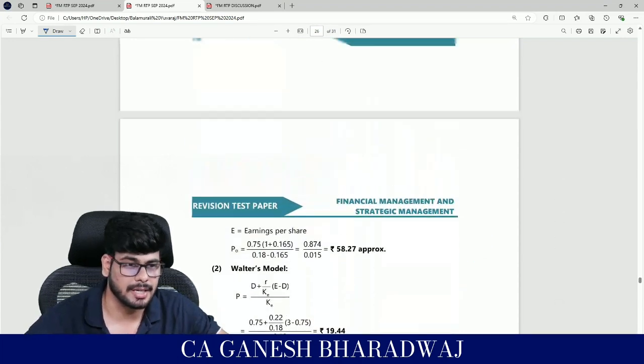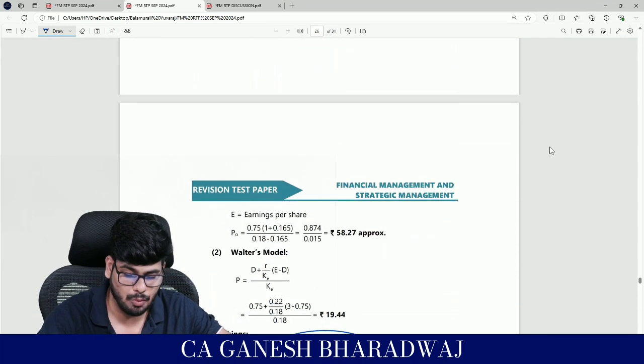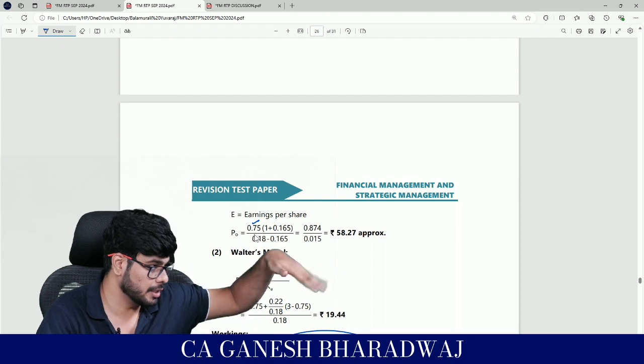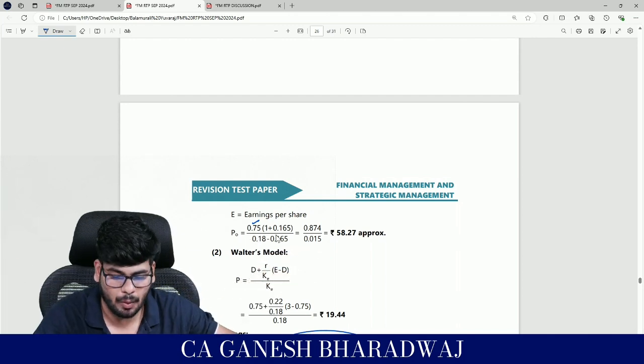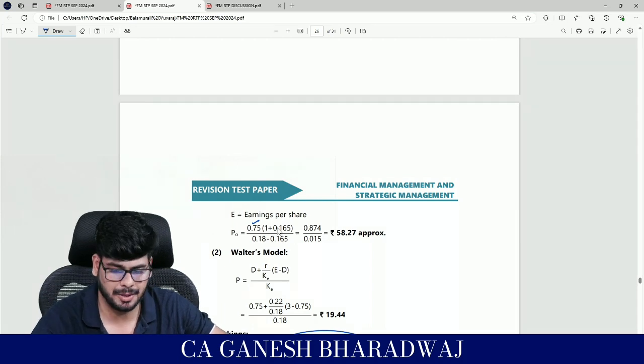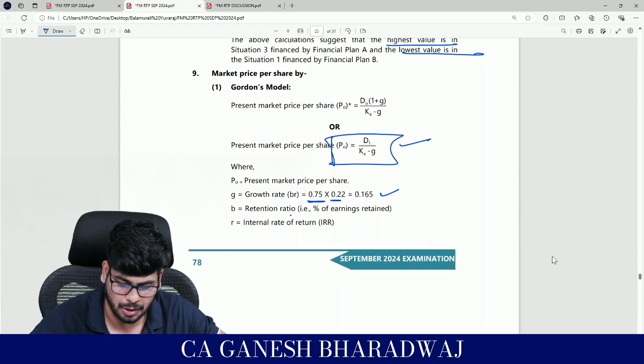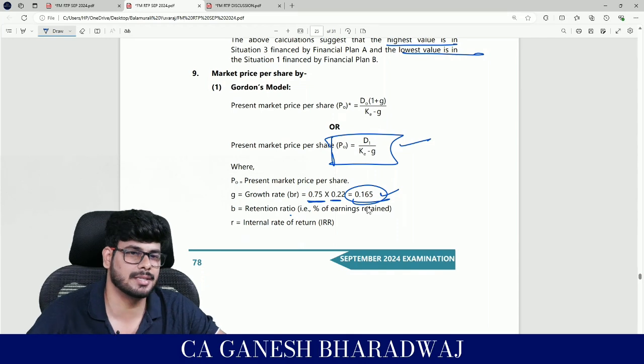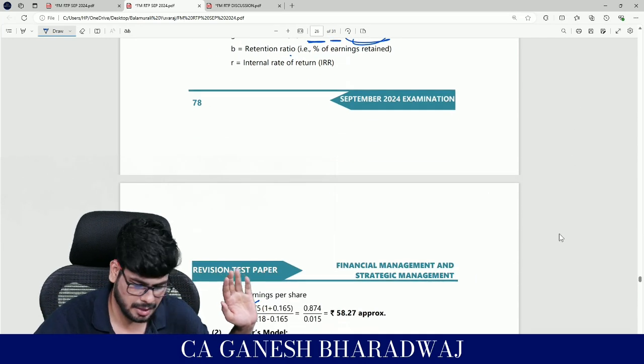But what does Gordon say? Take D1, the next year's dividend. So how will you do it? So 0.75, the current year dividend, into 1 plus G, that is 1 plus 0.165. 16.5% is nothing but the growth rate that we just calculated. Guys, correct? Understanding? Yes, right?